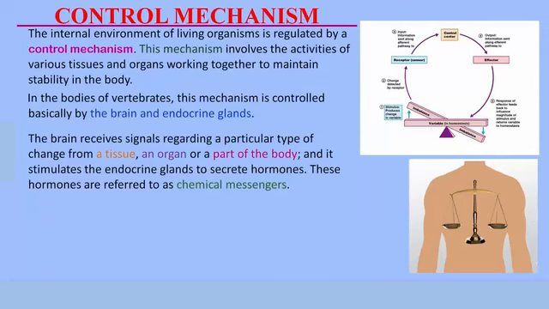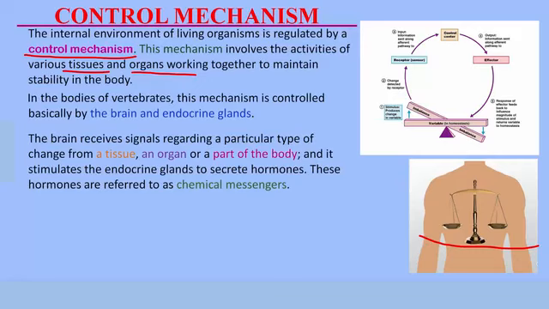Homeostasis carries out its function through a control mechanism. The internal environment of living organisms is regulated by the control mechanism. What is the control mechanism about? It's simply a mechanism that involves the activities of various tissues and organs working together to ensure stability in the body. These tissues and organs work together to ensure that the body system is always balanced and healthy conditions are maintained in the body.